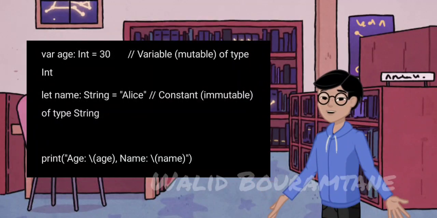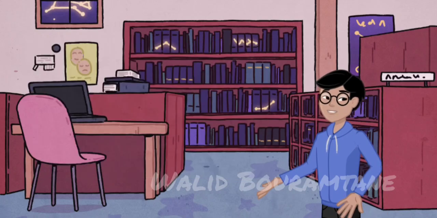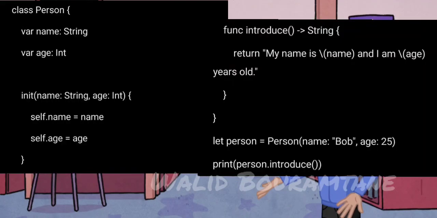Optionals. Swift introduces optionals to handle the absence of a value. Classes and objects. Swift's OOP principles are showcased through classes and objects. In this example, Person is a class with properties name and age, and a method introduce. An instance of the class Person is created, and its method is called.